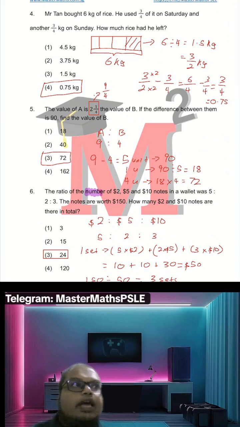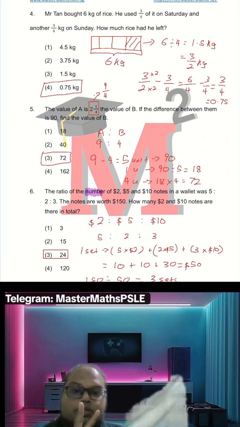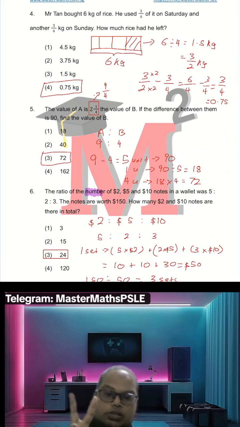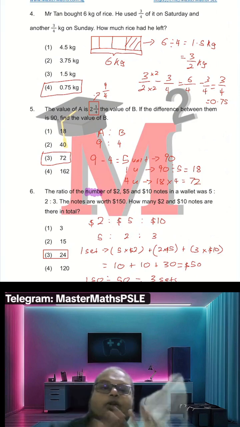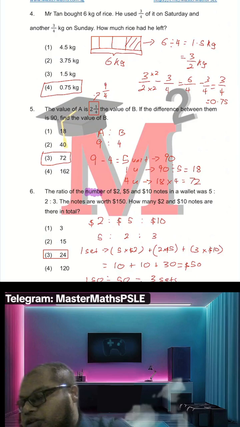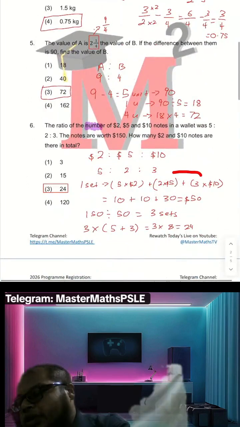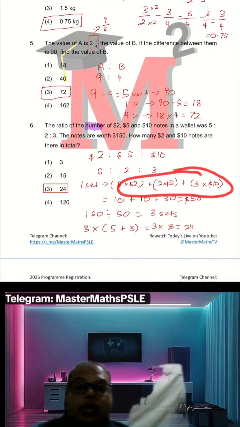Okay, example, like I got two $50 notes and one $5 notes, and you are saying that my total value is 3 because 2 notes plus 1 note is 3. Cannot lah. Okay, but you will multiply first, right? That's why I just now did this. Okay, that's why there's this step here to calculate the value.